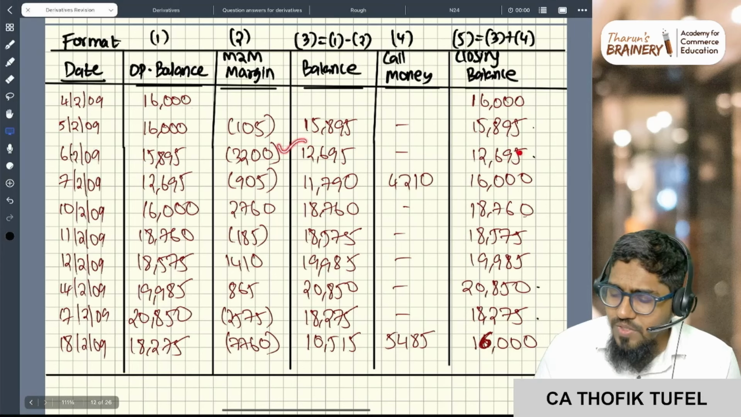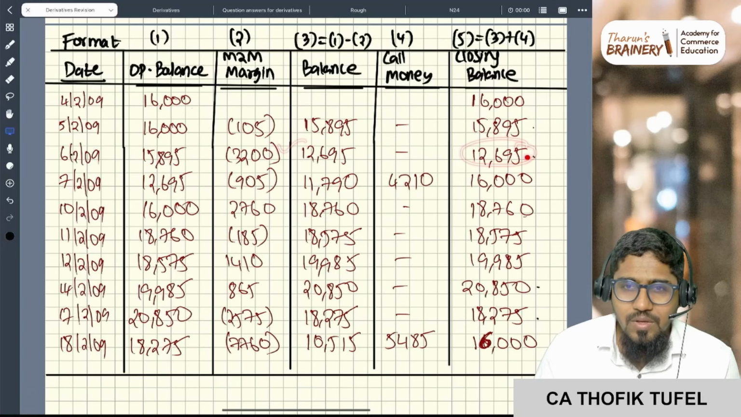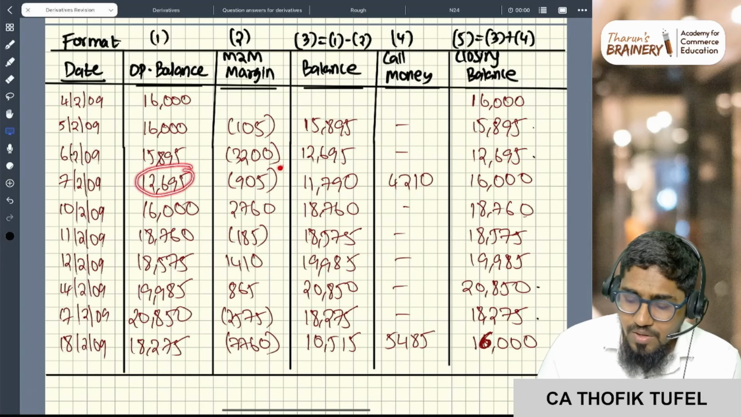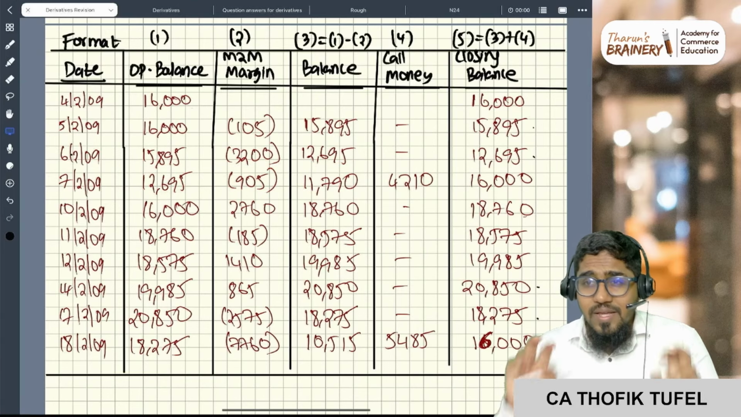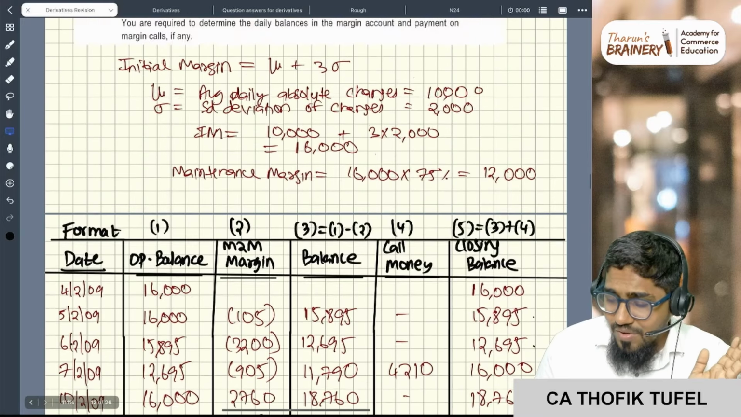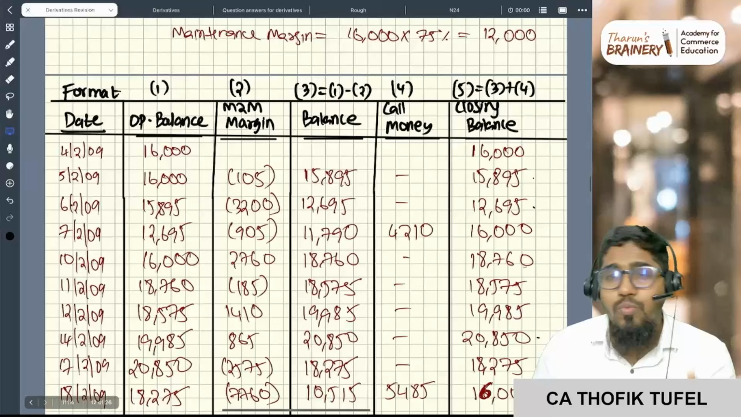So 3,200 rupees loss. What is my balance? 12,695. Now next day opening balance 12,695, and the loss is 905. Now what is my balance? 11,790. Sir, 11,790, correct? Danger level, correct? Reorder level. The balance has gone down below the maintenance margin of 12,000 rupees.